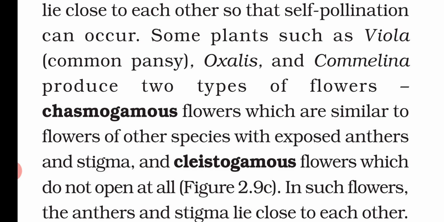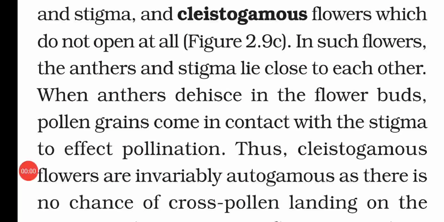Another type of flower that we call cleistogamous does not open. That means the anther and the stigma are not exposed, they are closed. In cleistogamous flowers, the anther and the stigma lie close to each other. When the anther dehisces in the flower bud, the pollen grain comes in contact with the stigma and pollination occurs. Just because they are not open, the anther and the stigma lie close to each other, and whenever the anther releases pollen grain, it comes in contact with the stigma and pollination occurs.